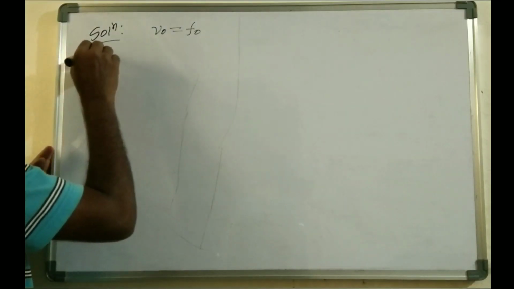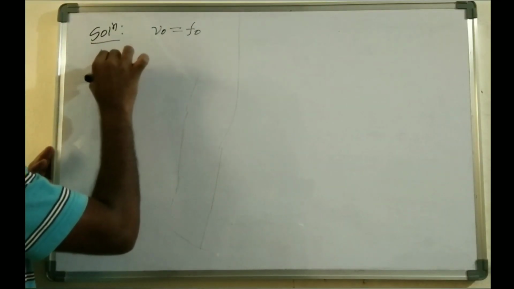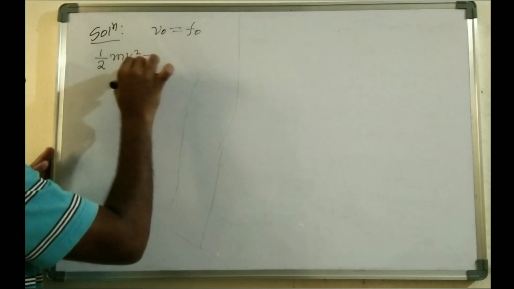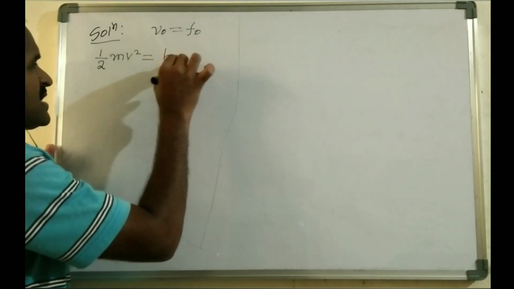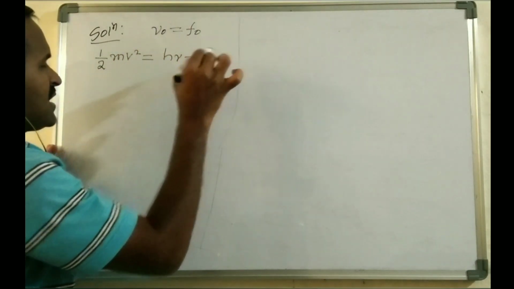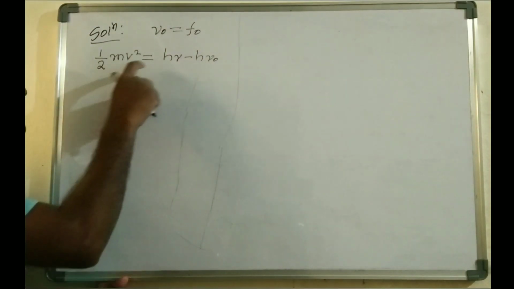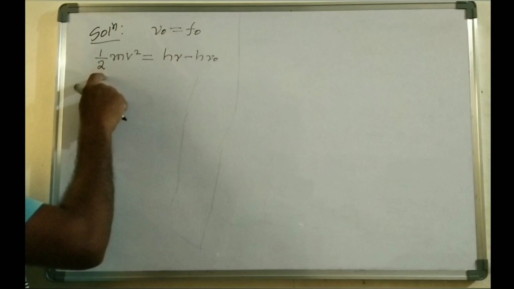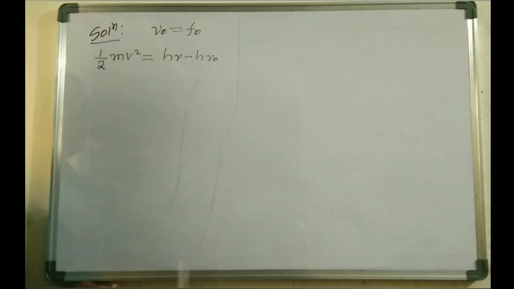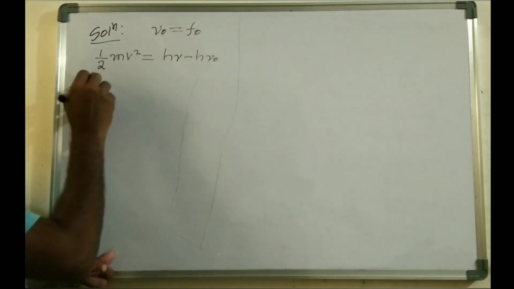So we know that, according to the photoelectric effect, kinetic energy equals h nu minus h nu naught. Kinetic energy, half m v squared, equals h nu minus h nu naught.